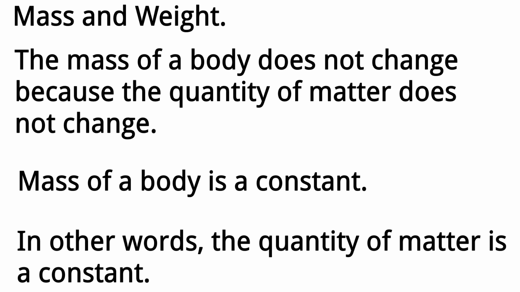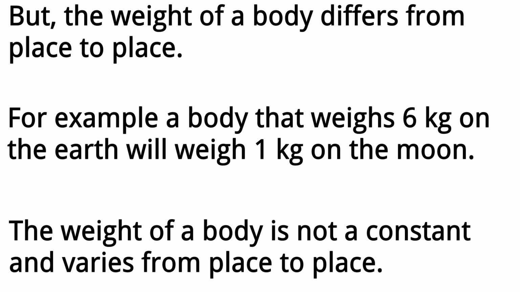Mass and weight. The mass of a body does not change because the quantity of matter does not change. Mass of a body is a constant. In other words, the quantity of matter is a constant. But the weight of a body differs from place to place. For example, a body that weighs 6 kilograms on the Earth will weigh 1 kilogram on the Moon. The weight of a body is not a constant and varies from place to place.